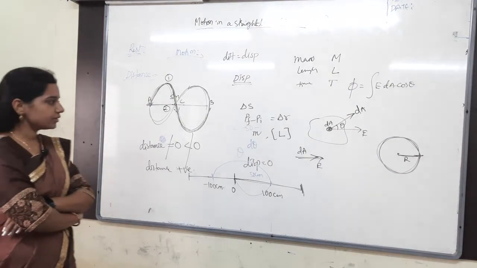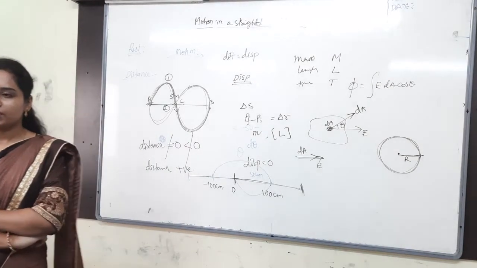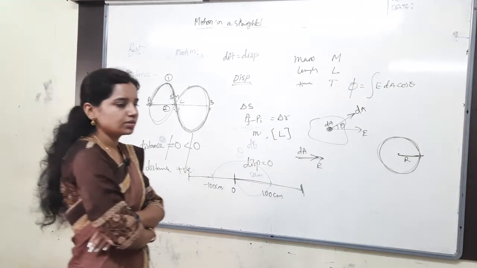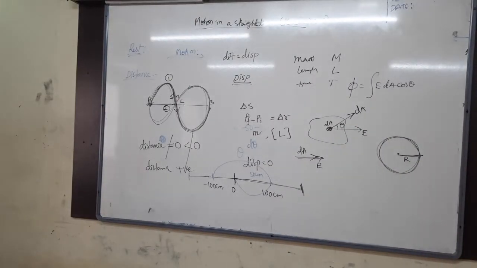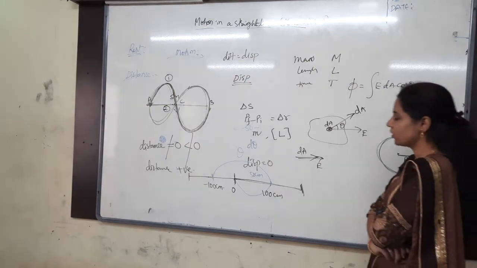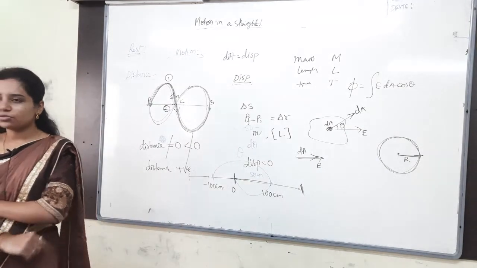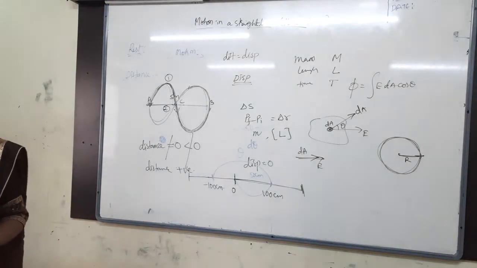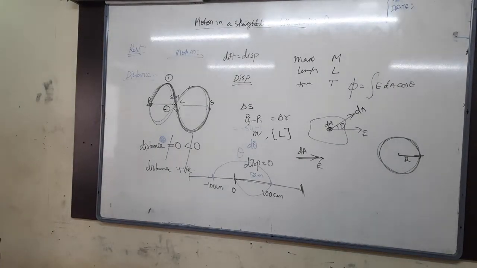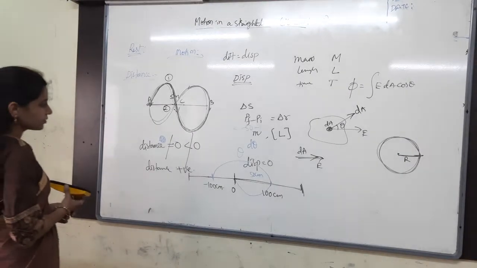And a note point, you write: note, for a body moving in a straight line, magnitude of displacement is equal to distance.